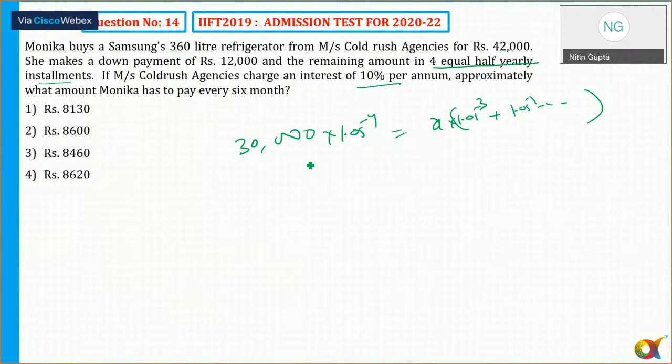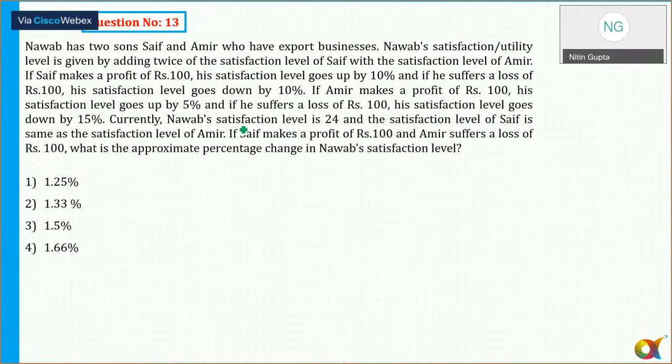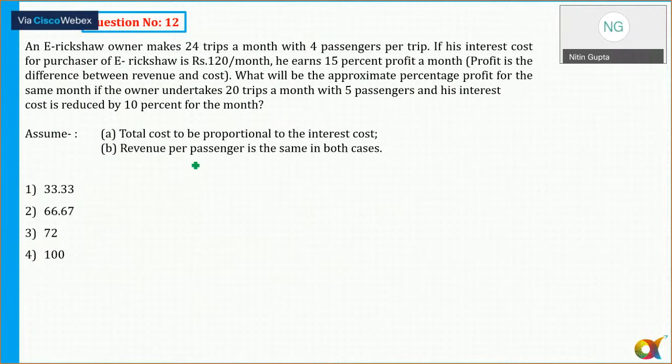I know the method, jaise padh ke, but I realized that okay, it is going to be very time consuming because installment usually 4 installment hai. Power 4 solve karna difficult hai. So at that point I stopped here. Okay, again because of the length of this question I have left it. Again because of the length of the question I have completely left it.